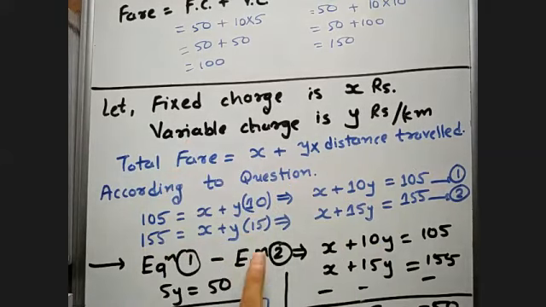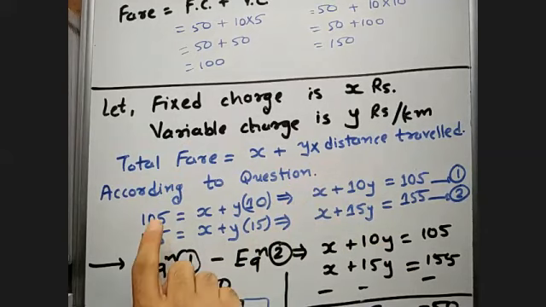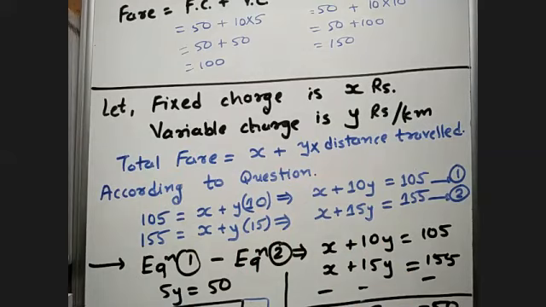Your first equation is X plus 10Y is equal to 105. If you are traveling 15 kilometers, you have to pay 155 rupees. So X plus 15Y is equal to 155. So let us try to solve both the equations.